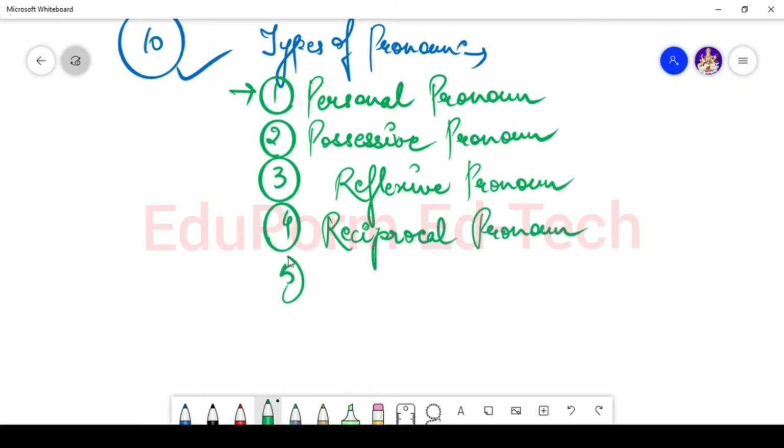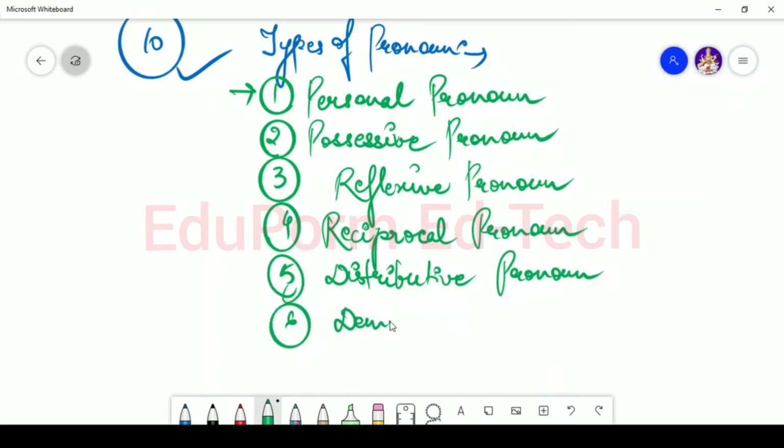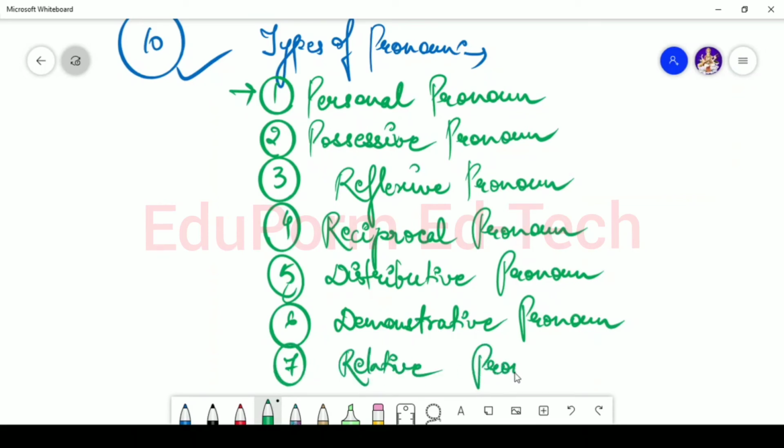The fifth one is distributive pronoun. The sixth one is demonstrative pronoun. The seventh one is relative pronoun. The eighth one is